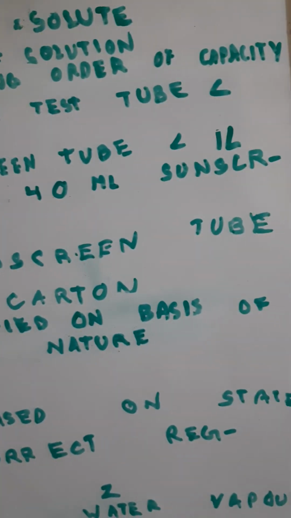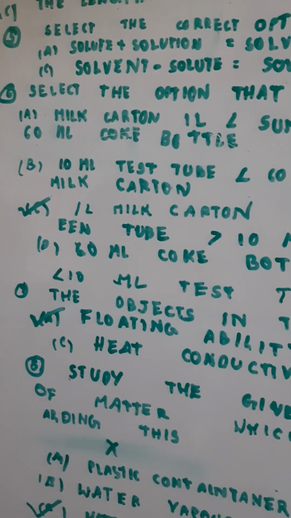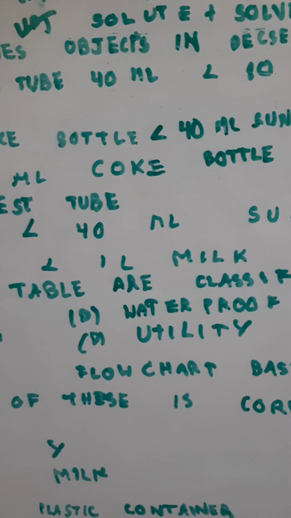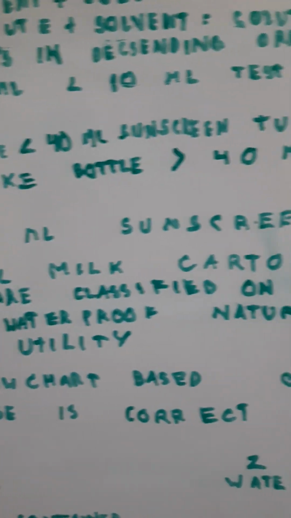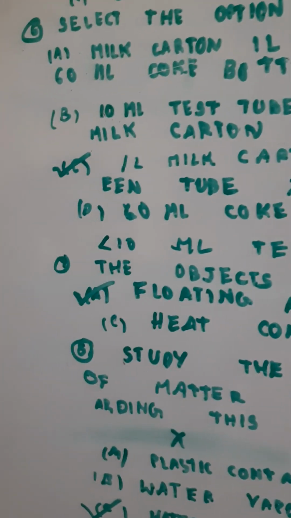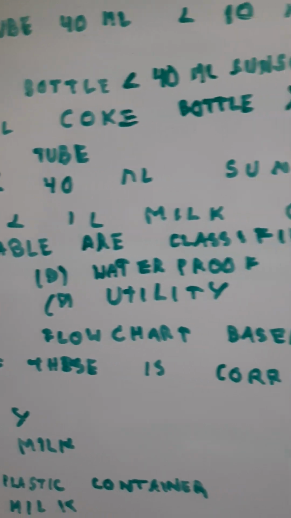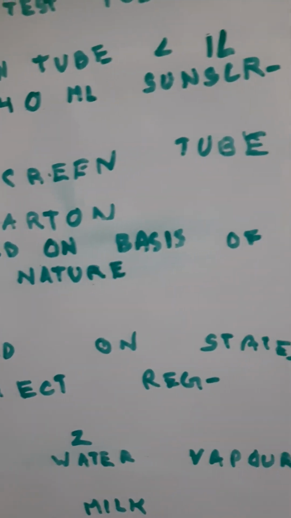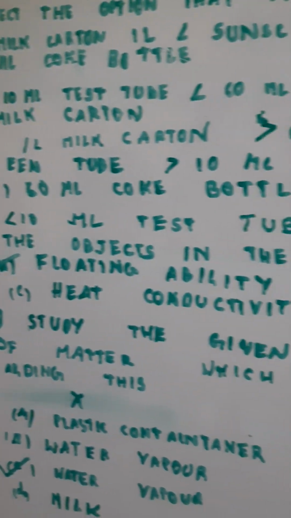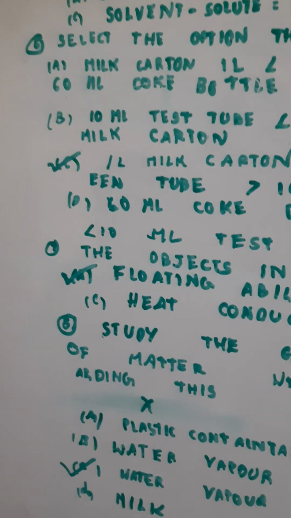Next, 10 ml test tube, 60 milliliter Coke is bigger, but this is not arranged in descending order. 1 liter milk carton, 60 milliliter Coke bottle, 40 milliliter sunscreen tube, 10 milliliter test tube. As they have arranged this in descending order, it will be the correct answer.